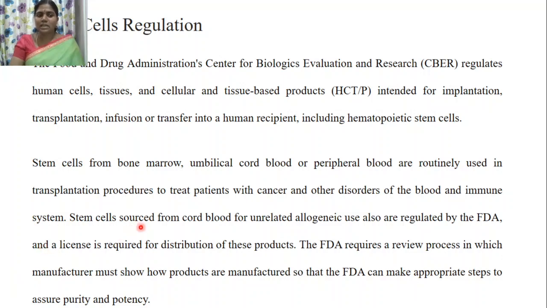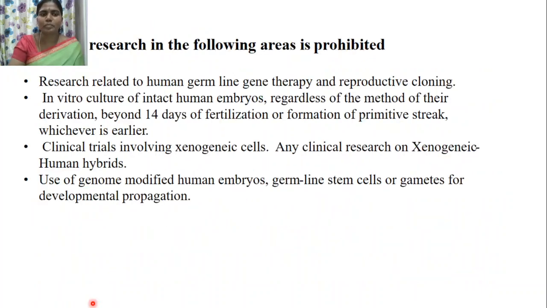Stem cells sourced from cord blood or unrelated allogeneic use are also regulated by the FDA, and a license is required for the distribution of these products. The FDA requires a review process in which the manufacturer must show how these products are manufactured, so that the FDA can take appropriate steps to assure purity and potency.